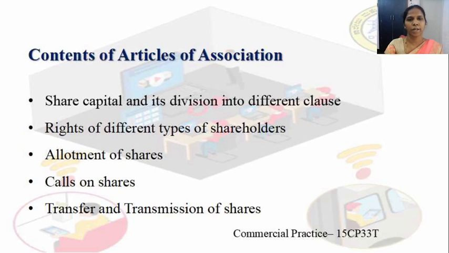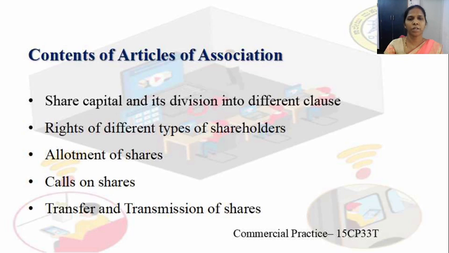Contents of articles of association. What is contained in the articles? They contain the share capital and its division into different classes. The rules, regulations and provisions relating to the share capital and the different shares intended to be issued by the company are to be framed in the articles of association.